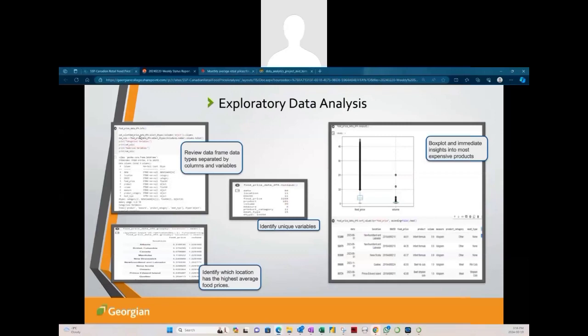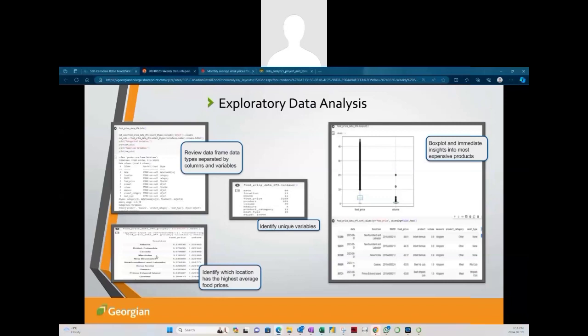And so last but not least, on the EDA component, just some snippets of some steps that were created. So getting a better understanding of the information and data broken down by both columns and numeric variables, taking a look at the data types as well. As you can see, we basically only had one true variable that we could utilize, which is the food price as a numeric variable. Starting to play around a little bit, trying to get an understanding of our unique variables here.